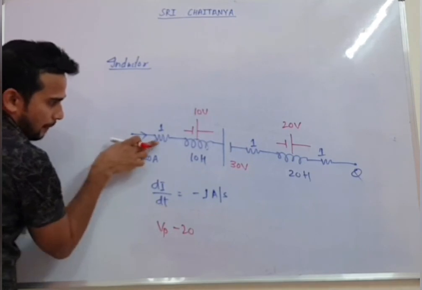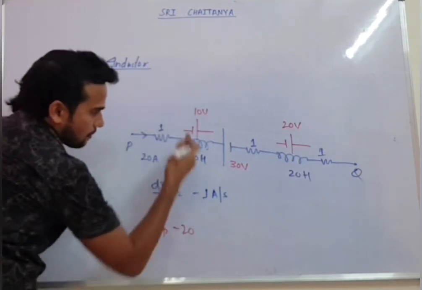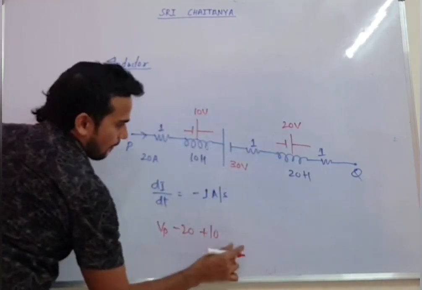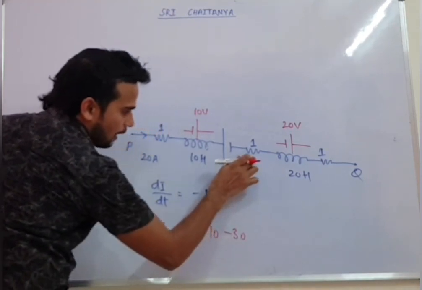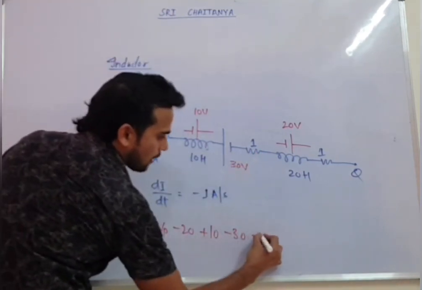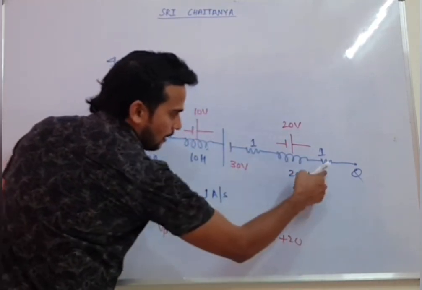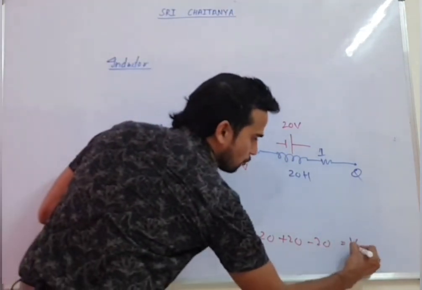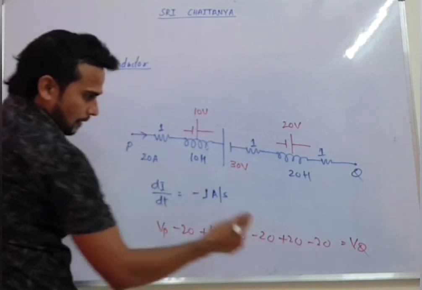So Vp minus IR, tell me plus 10 or minus 10? Plus 10, because we are going in the same direction, plus 10. This is opposite to the battery, minus 30, again minus IR, so minus 20, again plus 20, again minus 20, we reach point Q, so this will be VQ. I think everyone understood.